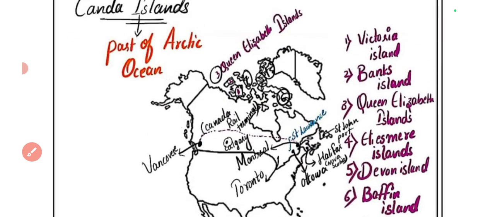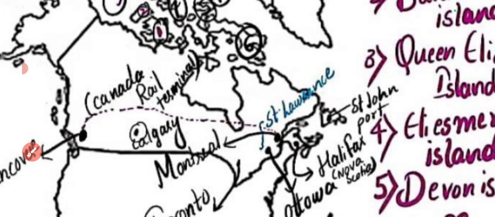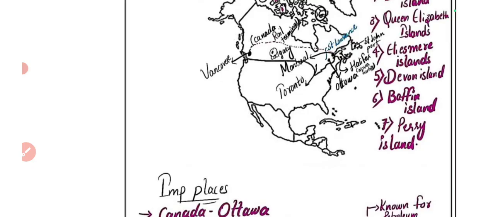So let me locate and show you on the map. So if this is Canada, here is the St. John Port. Here you can see the cold current and the hot current, the cold current and the normal current meet. That is why the fishing zone develops over here. So here in the St. John Port only you can see the Grand Bank region where the fishes are more, okay, where the fish production is very, very high.